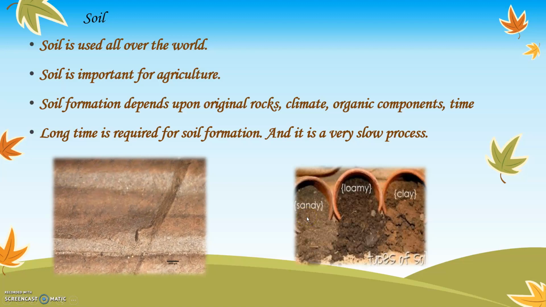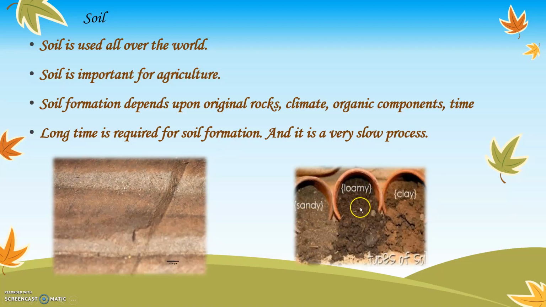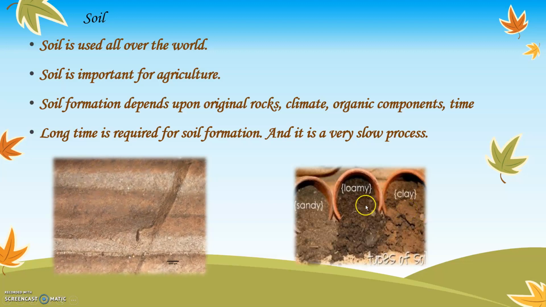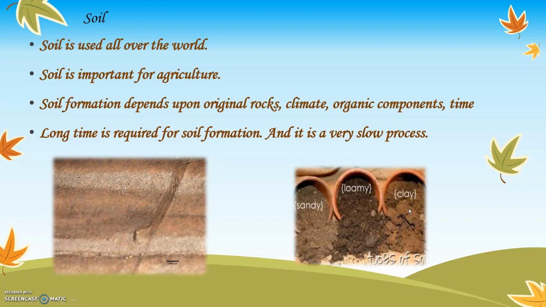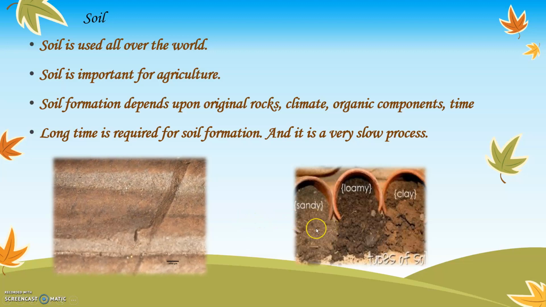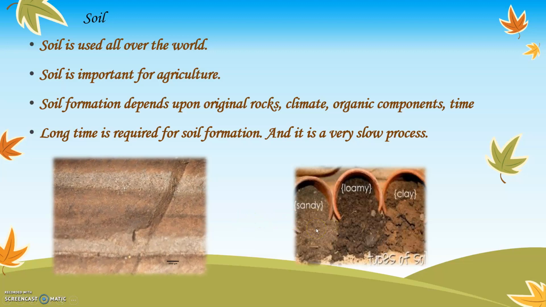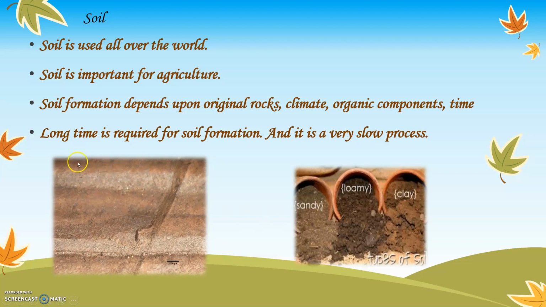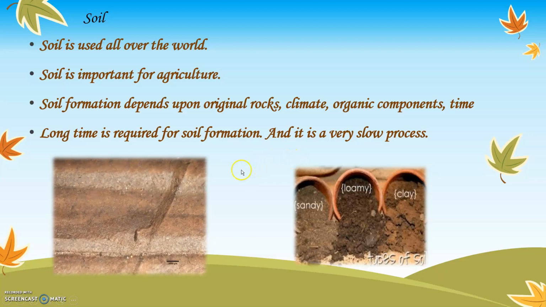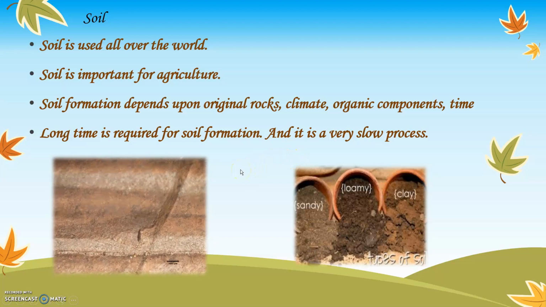These are types of soil. We have sandy soil that is found on the seashore. We have loamy, which is normally used for cultivation, and again clay, but loamy and clay soil can be used for cultivation. We cannot use sandy soil for cultivation because it is found on the seashore, very smooth soil. So we have understood that soil is very important for the cultivation of crops and for various other purposes. Soil is used by people on the earth.